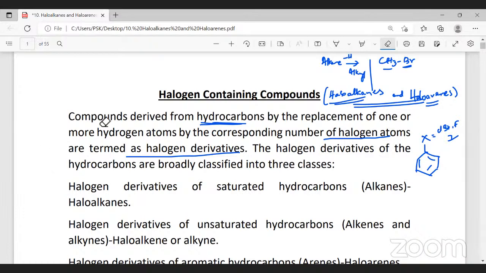The halogen derivatives of hydrocarbons are broadly classified into three.